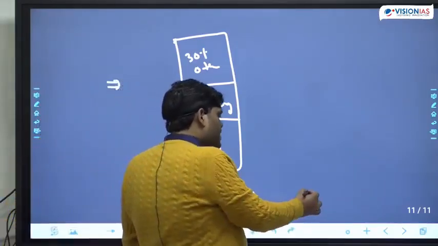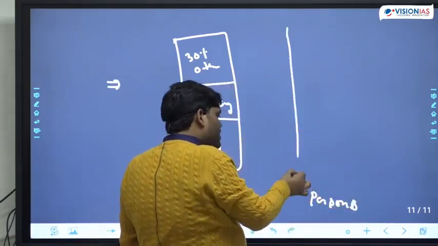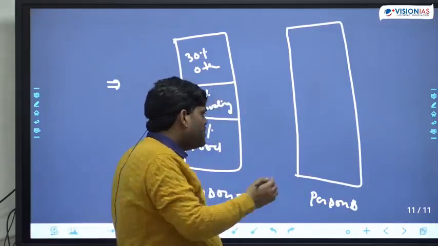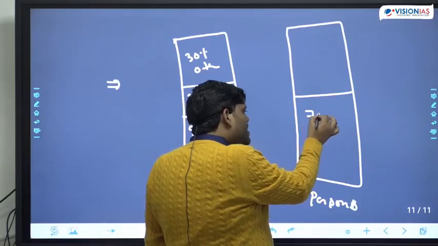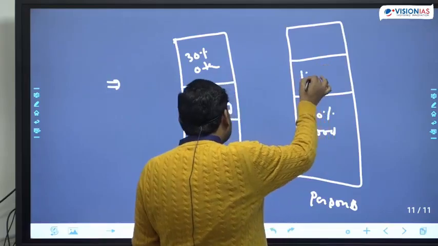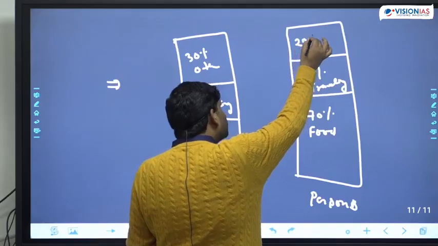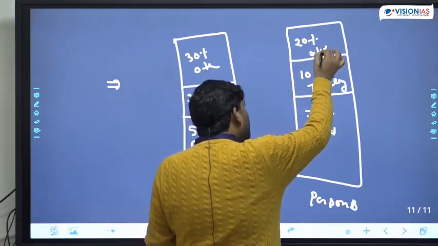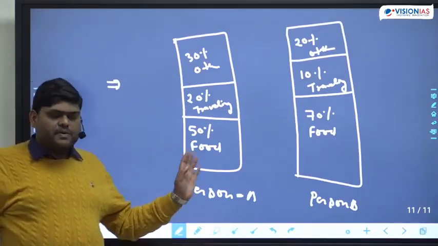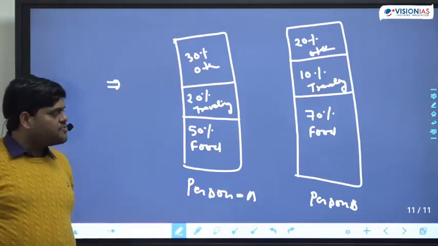Now there is a person B. Out of his total salary, he is using 70% for food, 10% on traveling, and 20% on others. So person A uses 50% of his salary for food, 20% for traveling, and 30% for other part.